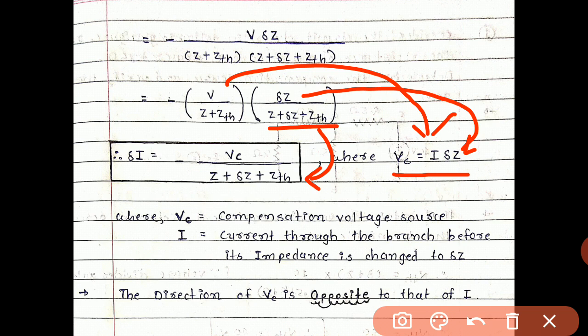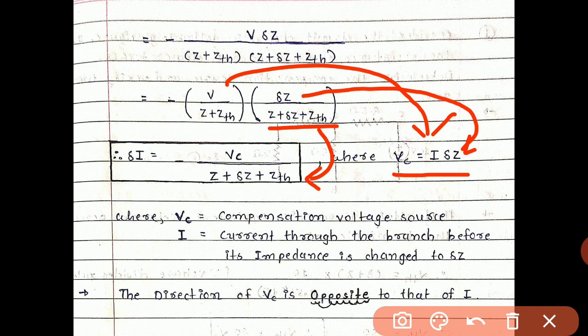So finally delta I we get over here, that is minus Vc divided by Z plus delta Z plus ZTH, where Vc equals I into delta Z, and I equals V upon Z plus ZTH. Here Vc is the compensation voltage source, and capital I is called the current through the branch before its impedance is changed by delta Z, or we can say I is nothing but the current of our first figure.